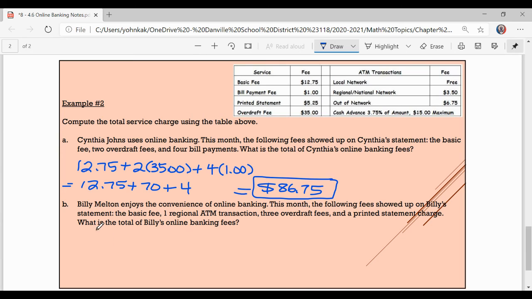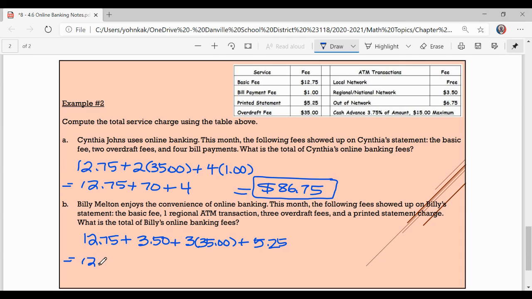All right, letter B. Billy Melton enjoys the convenience of online banking. This month, the following fees showed up on Billy's statement. The basic fee, $12.75. 1 regional ATM transaction, so regional is $3.50. 3 overdraft fees, so 3 times 35. And a printed statement charge, $5.25. What is the total of Billy's online banking fees?